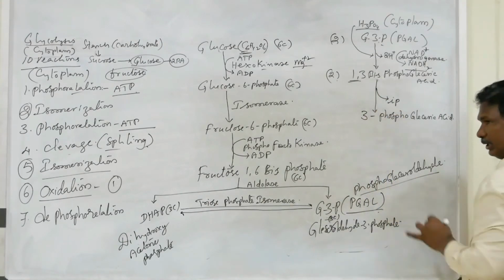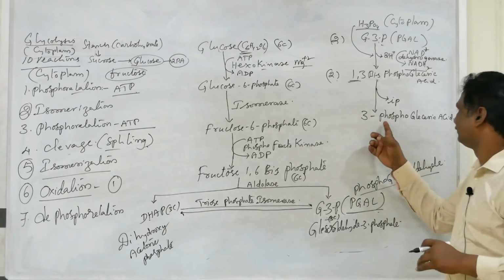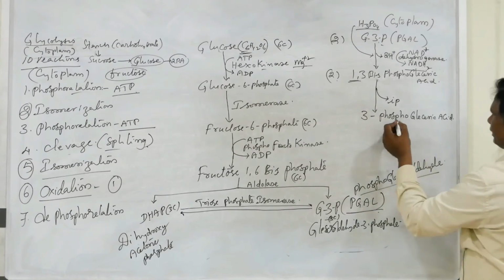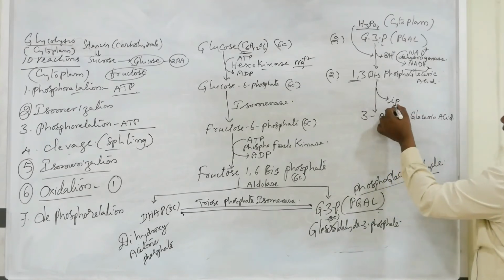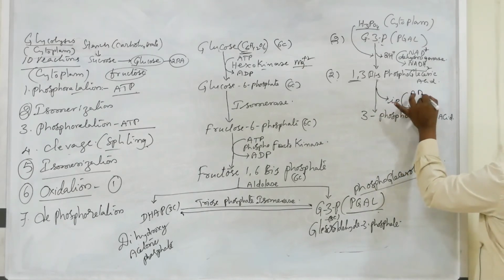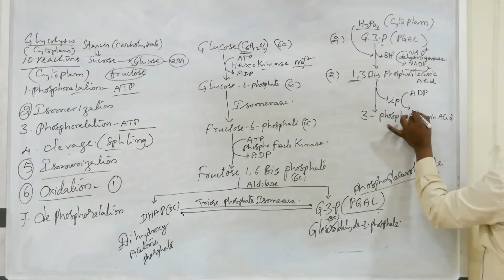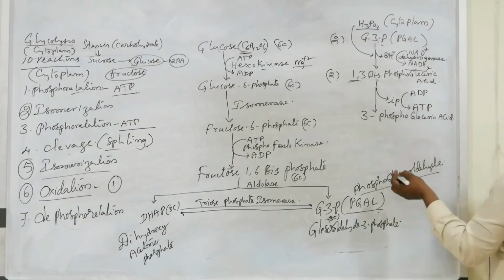3-phosphoglyceric acid has lost its inorganic phosphate. Immediately that inorganic phosphate is accepted by ADP, adenosine diphosphate, converting it into ATP in the presence of an enzyme.